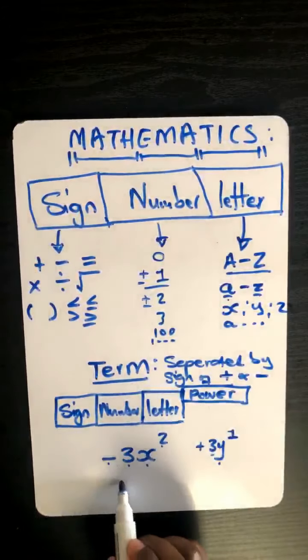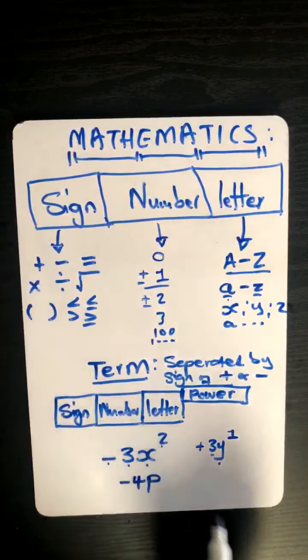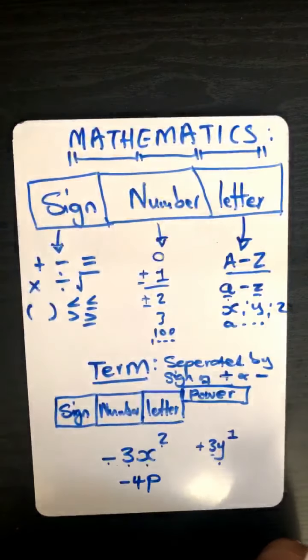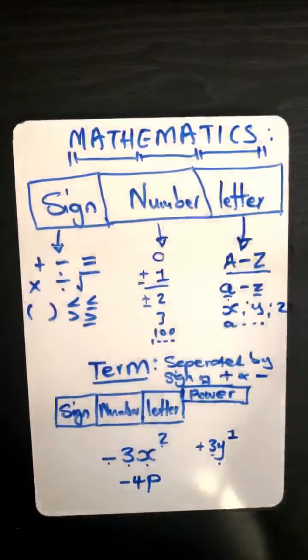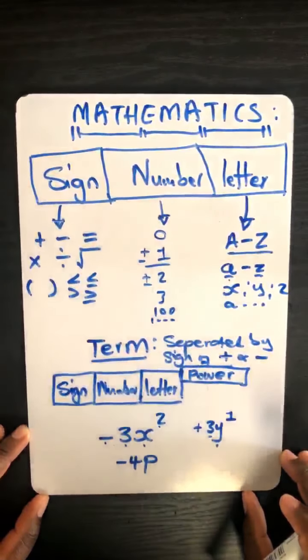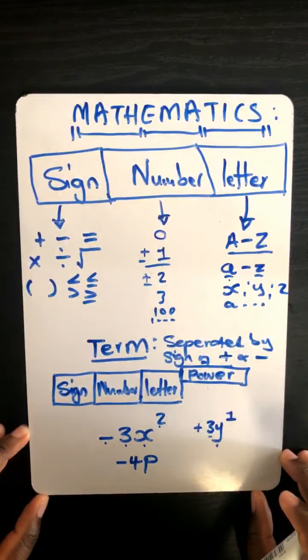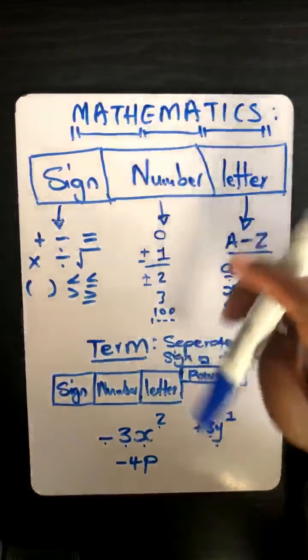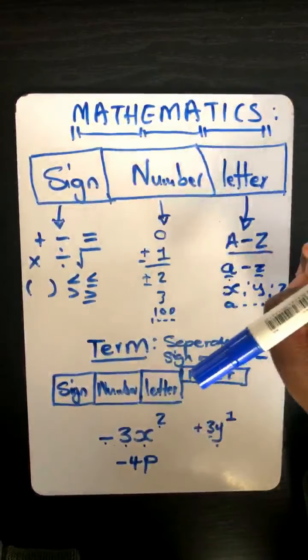So let's say, for example, you are given negative 4p. Can you try and interpret that one, Yolo? Yolo, I'm not able to hear you. So you can try and interpret that one, negative 4p.